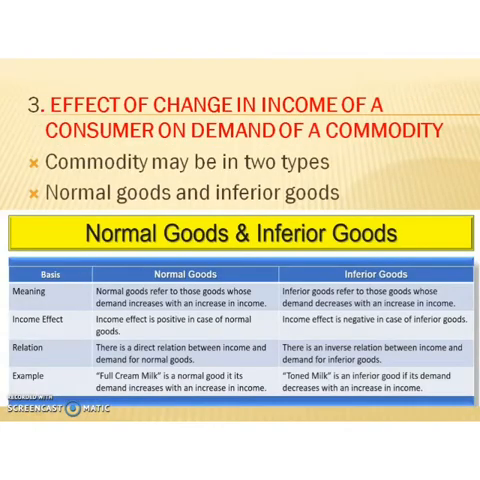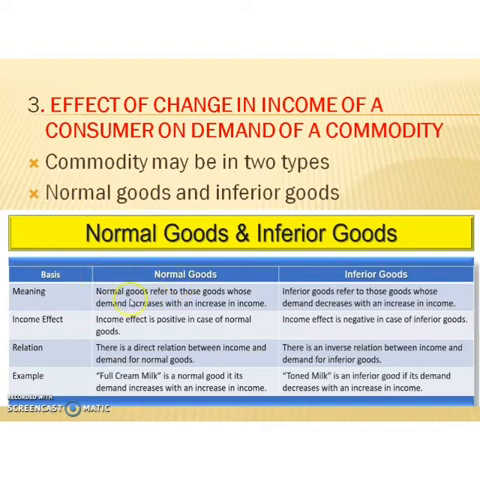Then the third factor of the individual demand function is what? Income of the consumer. So let us check the effect of change in income of a consumer on demand of a commodity. So commodities may be classified into two types: normal goods and inferior goods. So what do you mean by normal goods, or what is the difference between normal goods and inferior goods?